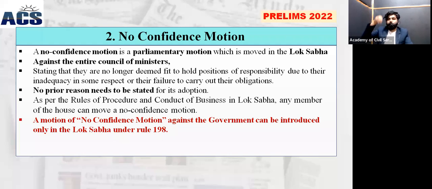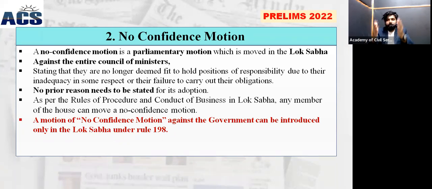It will be introduced against the entire Council of Ministers. So in the statement we can see it cannot be introduced against individual ministers or any private member. It can only be introduced against the entire Council of Ministers. They are the executive, they are the government. So here the opposition party is trying to check whether the government has the trust of the house, especially the lower house, the Lok Sabha.